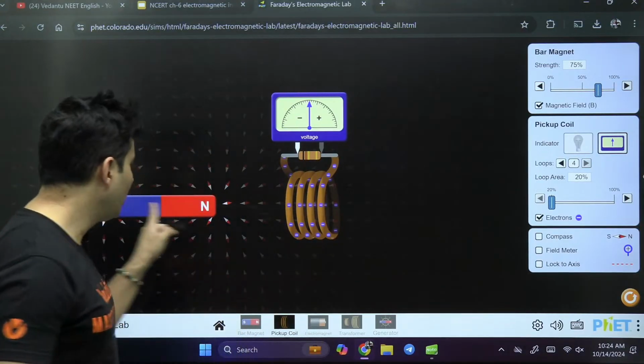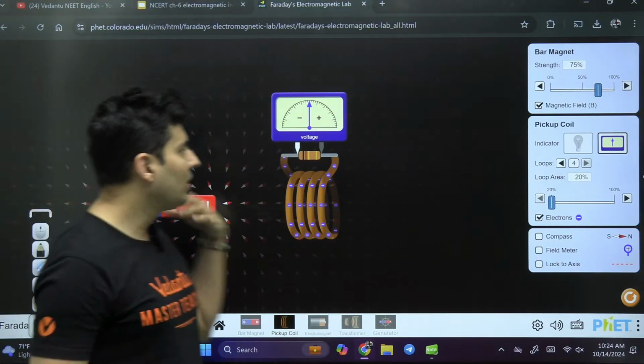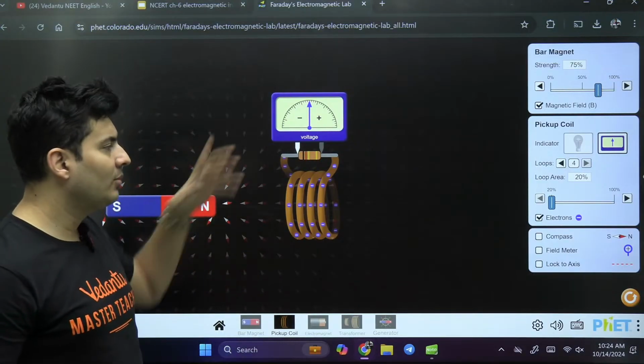It depends on which polarity is going towards it. It depends on whether it is going towards or going away. It also depends on the number of turns.